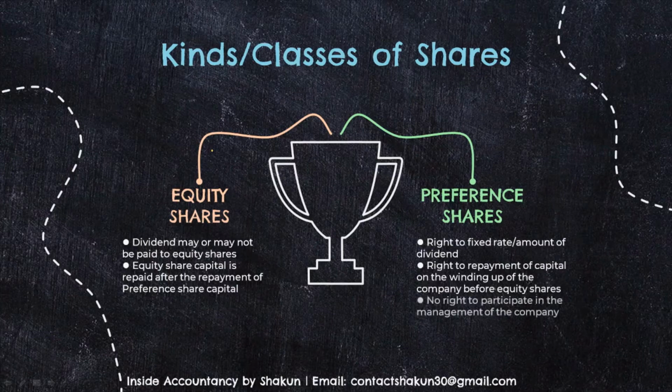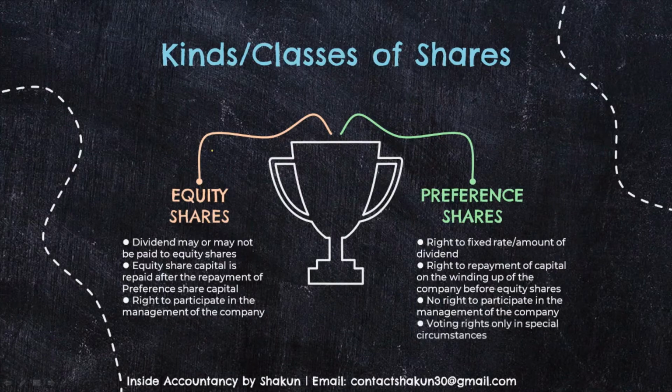Preference shareholders do not have a right to participate in the management of the company. They are not the owners, but the equity shareholders very much have the right to participate because they are the owners of the company. Then voting rights: preference shares do not have them, except in special circumstances, but equity shares have voting rights in all possible circumstances. Preference shares may be converted into equity shares, depending upon the terms of issue, but equity shares are non-convertible. They cannot be converted.